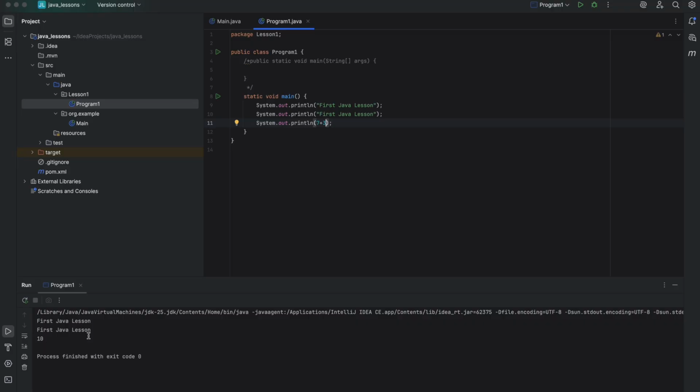Now let's copy the same statement, but add double quotes. And execute one more time. So 7 plus 3 in double quotes, it prints exactly the text 7 plus 3. Data with double quotes is considered a string data type and without as an integer. We will go through different types of data in Java later.